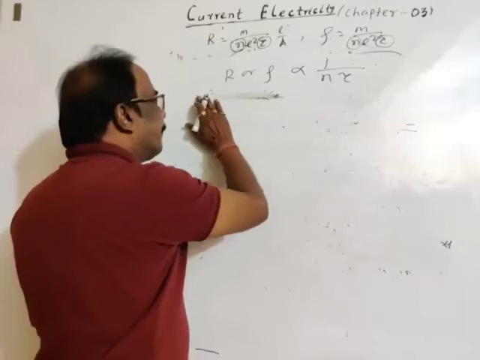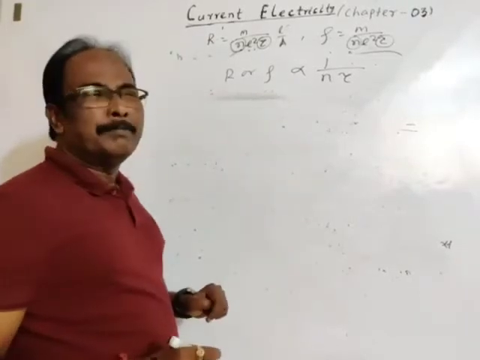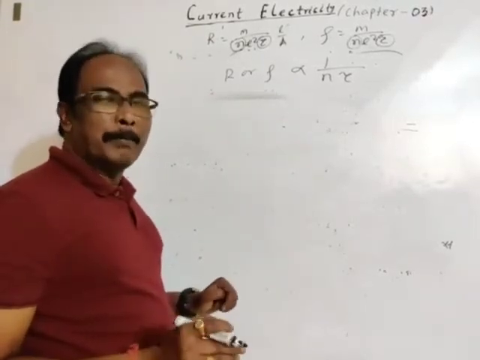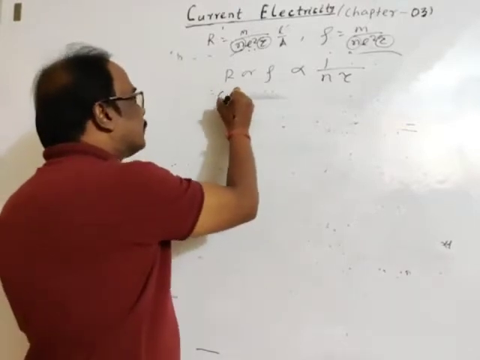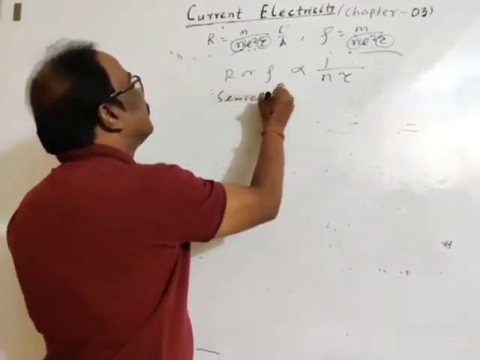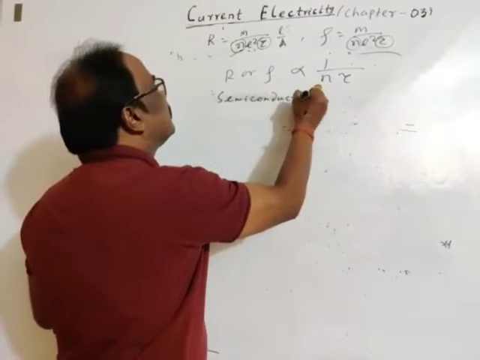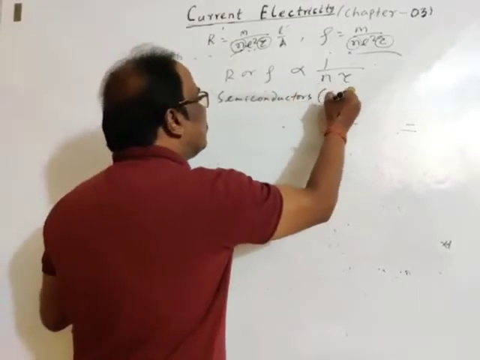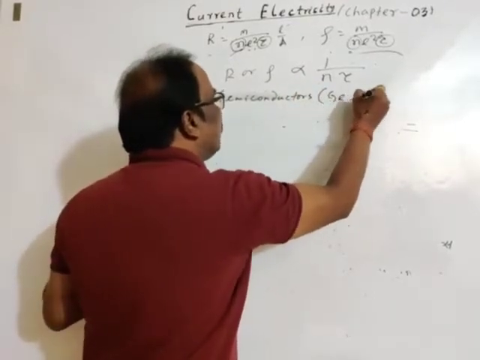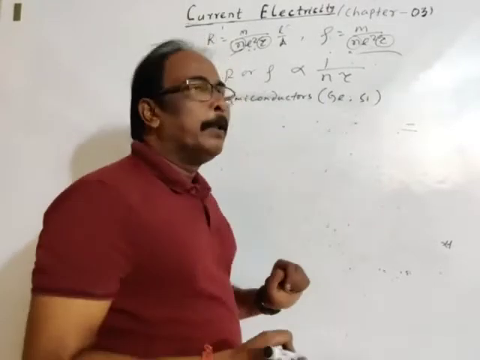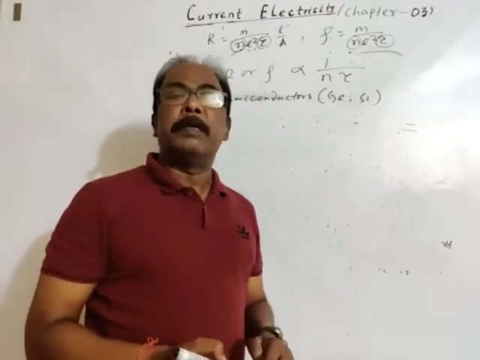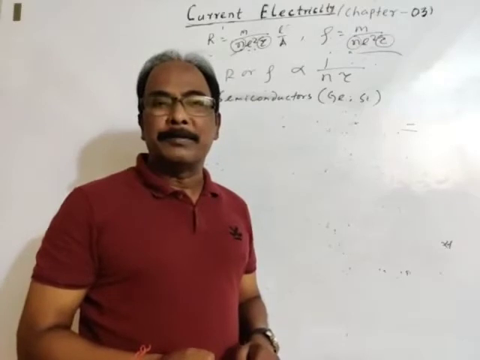Of course, we will do the variations comparing all. Okay. Semiconductors. The examples are germanium, silicon, etc. So we will discuss briefly about semiconductors.